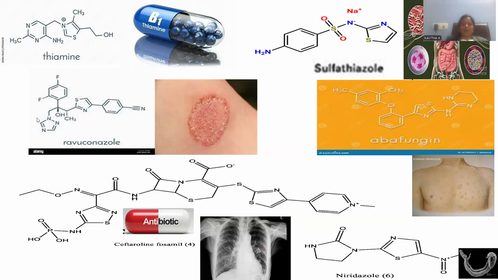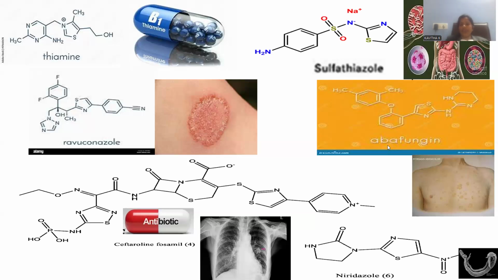All these polyangular moieties are existing in a single scaffold, and that is ravuconazole, a potential pharmacophore which is having activity against a kind of dermatology diseases, any skin related allergies, skin related diseases. If caused by pathogens, they can be curated by the drug which is called ravuconazole, where you can locate this thiazole moiety.